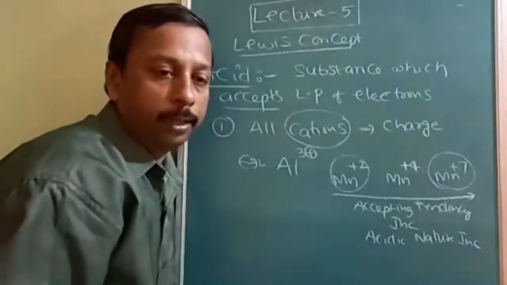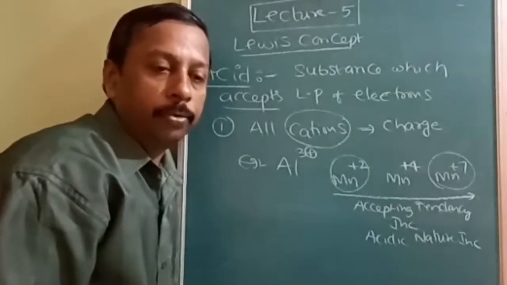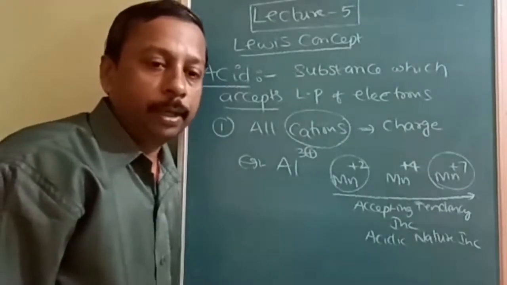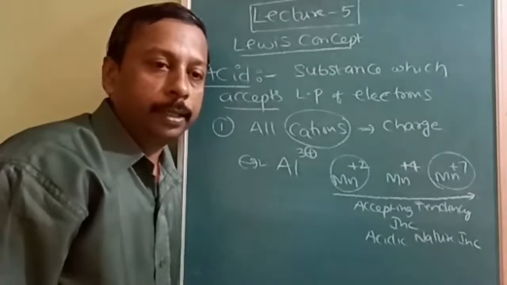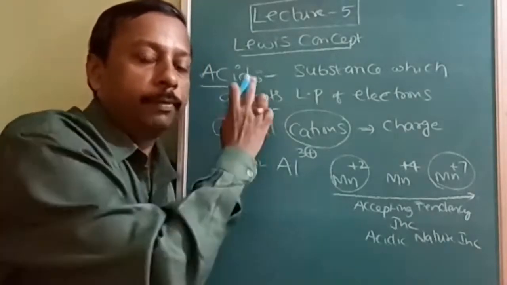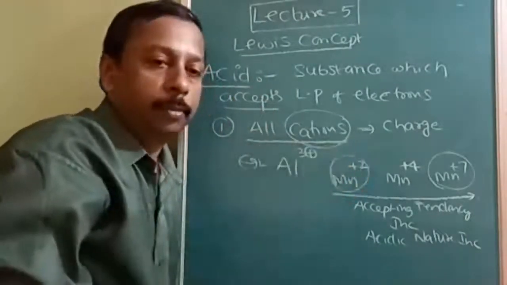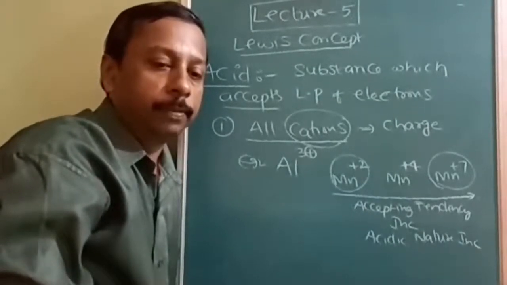All cations are acids only, but for comparison purposes we have to take the quantity of the charge. The higher the charge, the higher the accepting tendency, and the stronger the acidic nature. Is it understood? First point and first example: the first type is all cations. Make a note of it. Then we will study the other types.